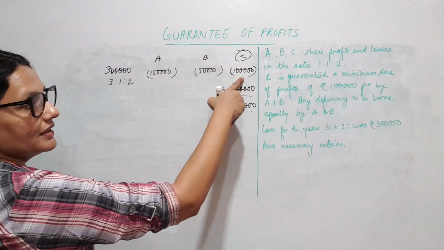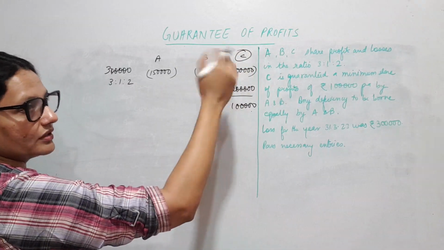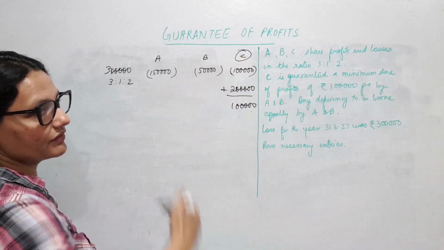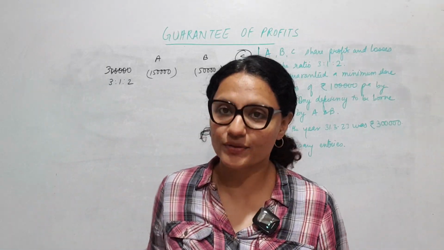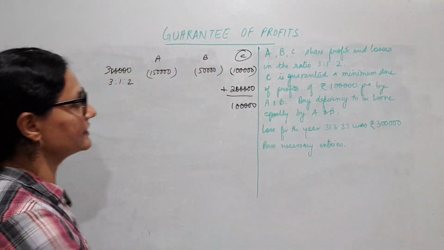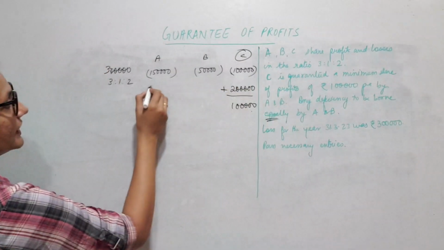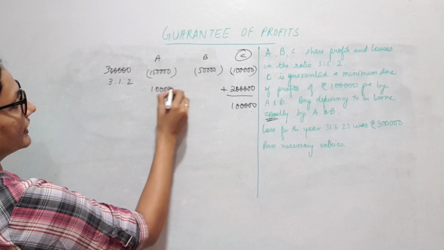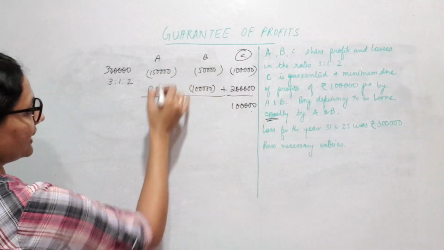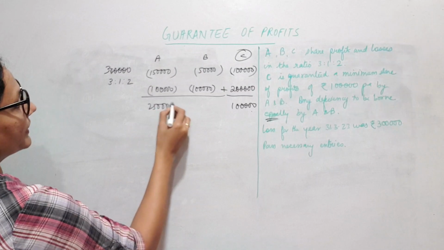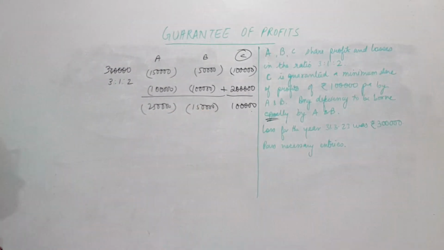First I gave him the loss, the hit of 1 lakh. Then making it good, taking back 1 lakh and then giving him another 1 lakh for his minimum share of profit. So this is how we get a deficiency of 2 lakhs, which is to be borne equally by A and B. So A will take 1 lakh again, B will take another 1 lakh. So their net loss that they are bearing is 2,50,000 and 1,50,000.